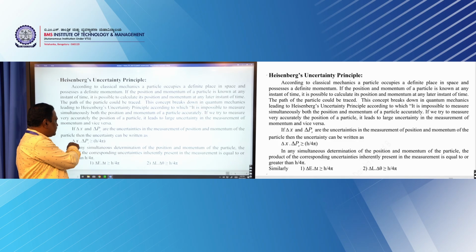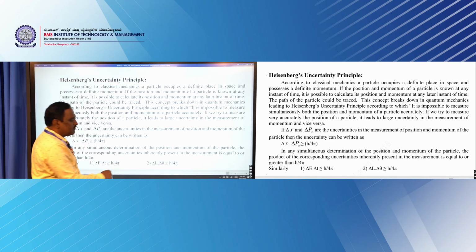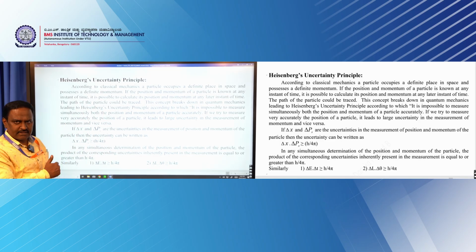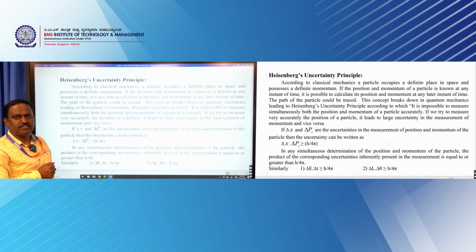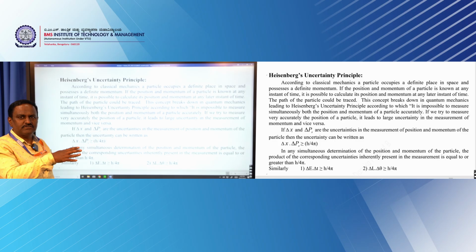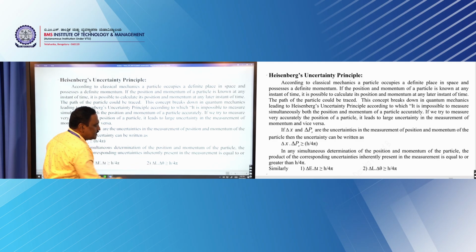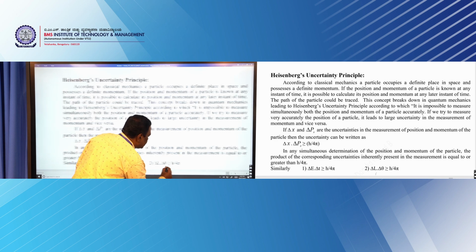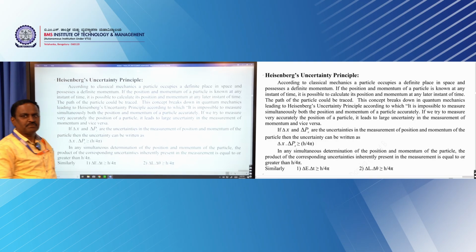Later on he showed delta x and delta p in linear distance and linear momentum. In the same way, you can consider angular position and angular momentum, that is delta L into delta theta, or delta phi, which is also greater than or equal to h by 4 pi. So when the object is moving in a circular path, you need to consider this equation: delta L into delta theta is greater than or equal to h by 4 pi.